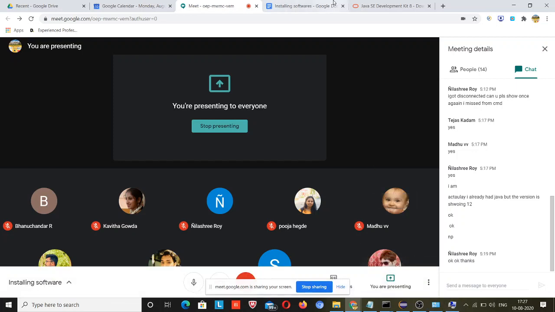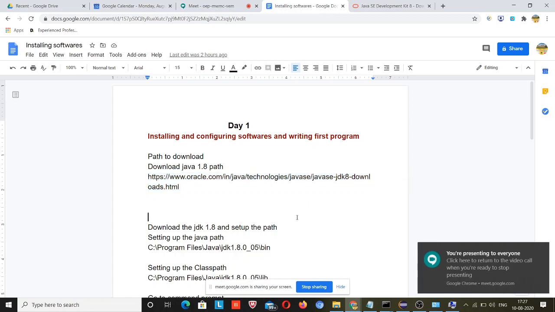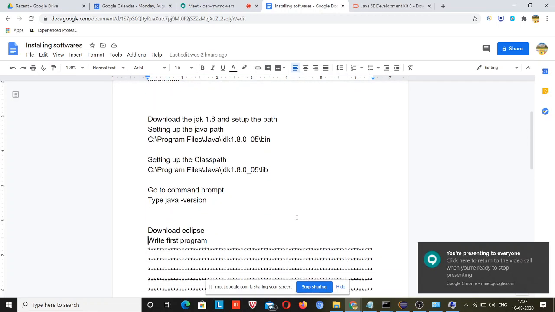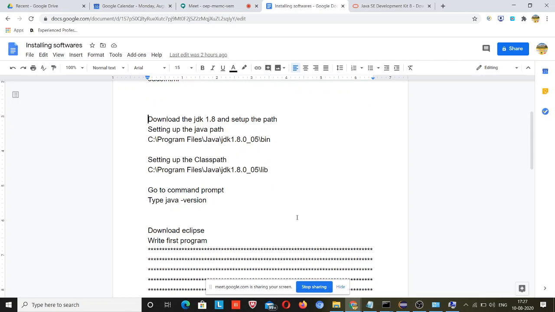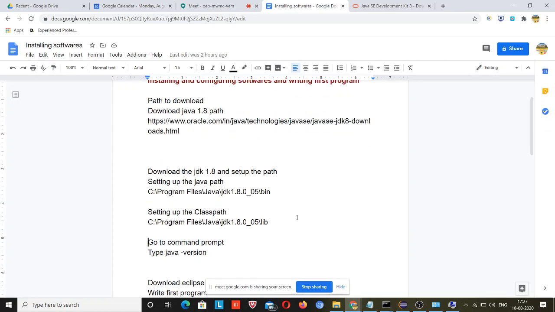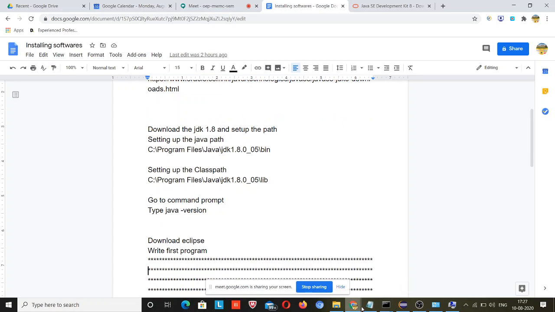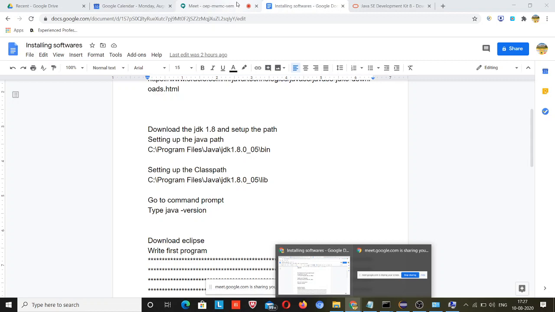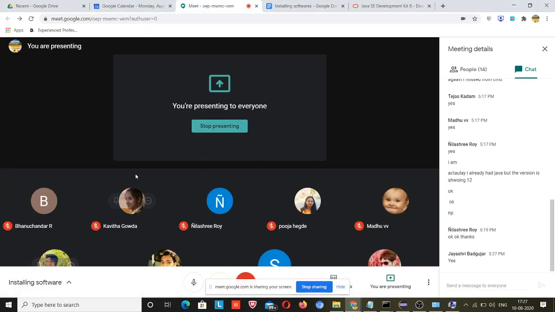So what next for today's agenda? We'll write our first program after that. So is everyone on the same pace or is somebody left behind, like Karthik had a problem with installing the software and configuring the path.